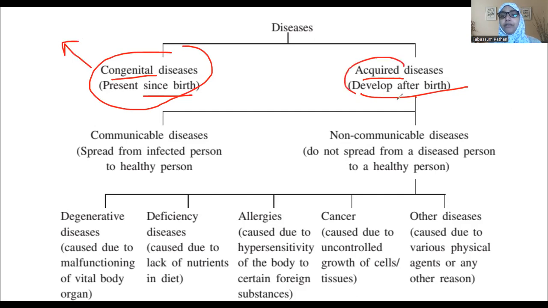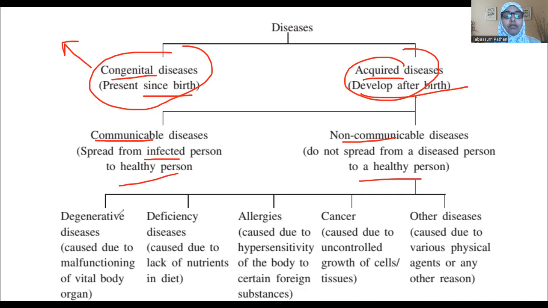Here we are going to focus on the acquired diseases, that is, those you develop after birth when you are exposed to different kinds of environment. They can be of two types, either communicable or non-communicable. Basically, infectious or non-infectious. Infectious diseases spread from one person to another person quickly. Non-infectious diseases will not spread from a diseased person to a healthy person.